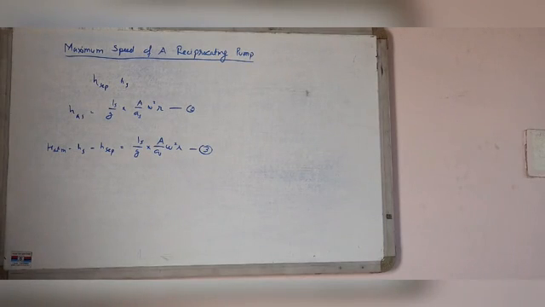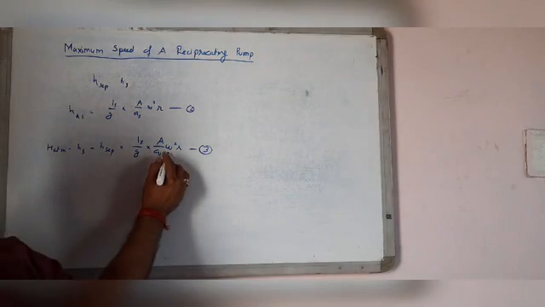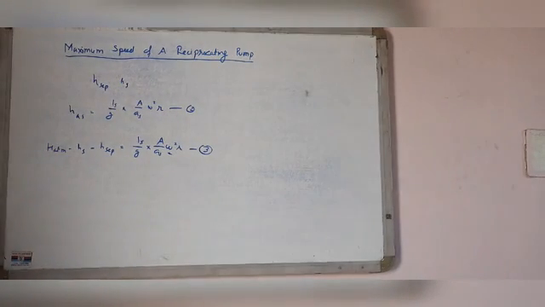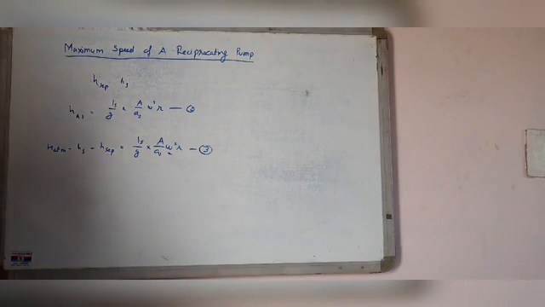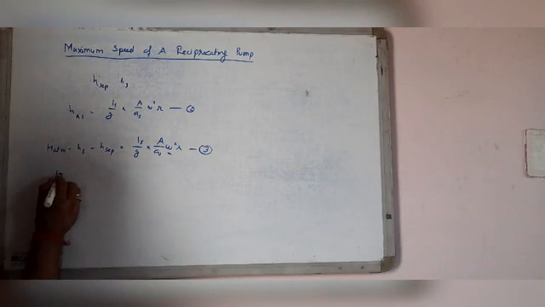From equation 3, the value of omega and hence speed can be obtained. This speed is the maximum speed of the reciprocating pump without separation during the suction stroke.